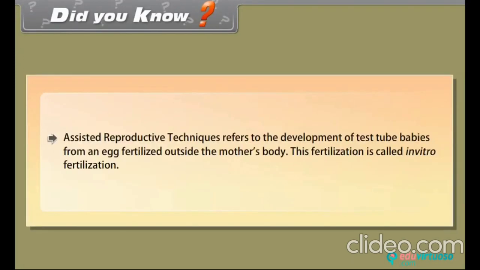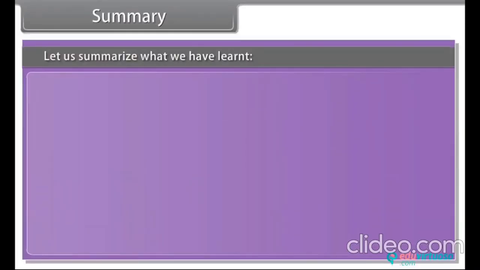Did you know? Assisted reproductive techniques refer to the development of test tube babies from an egg fertilized outside the mother's body. This fertilization is called in vitro fertilization. Summary. Let us summarize what we have learned.